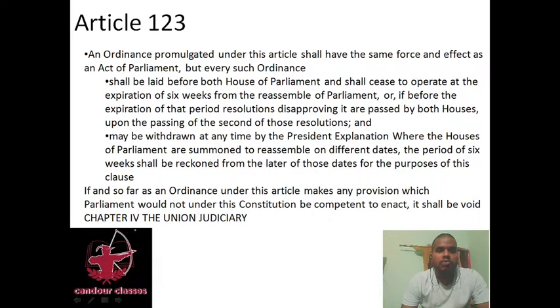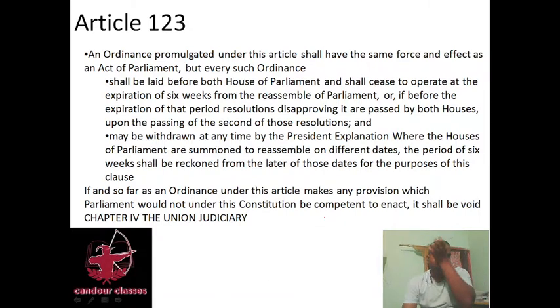If and so far as an ordinance under this article makes any provision which Parliament would not be competent to enact under this Constitution, it shall be void. Chapter 4, the Indian Judiciary. Okay, we will read it again. If and so far as an ordinance under this article makes any provision which Parliament would not be competent to enact, it shall be void.